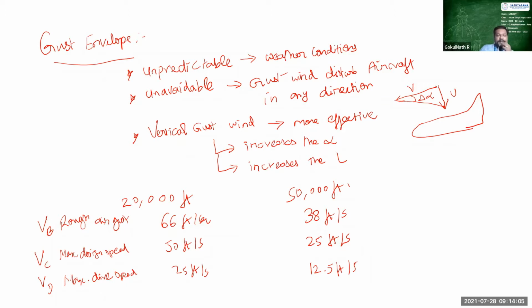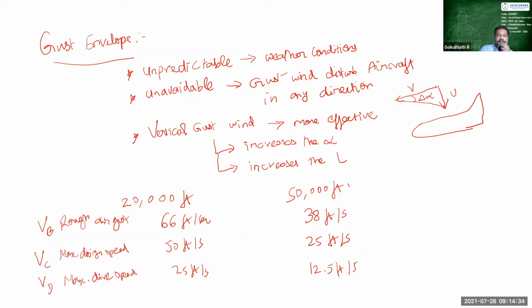So this is the strategy of analysis of a gust wind at a higher altitude where your aircraft is operating. Rough air gust wind is the highest one, and the maximum dive gust wind, that is the vertical gust wind acting on the top of the aircraft, is said to be 12.5 feet per second for 50,000 feet altitude and 25 feet per second for 20,000 feet altitude, right?